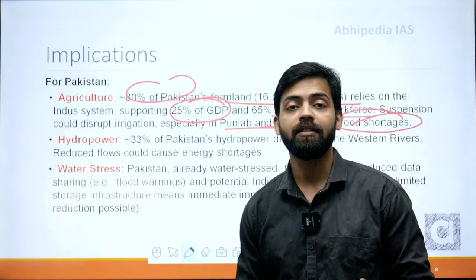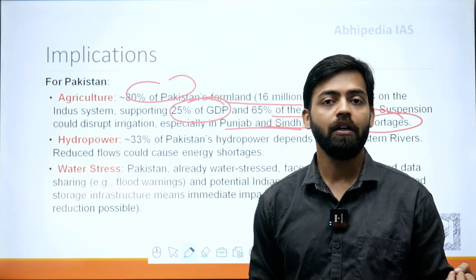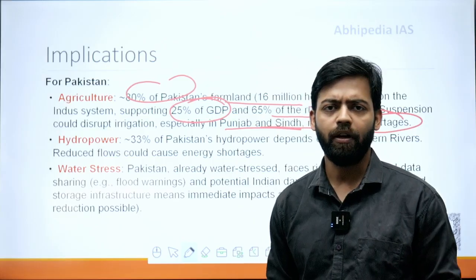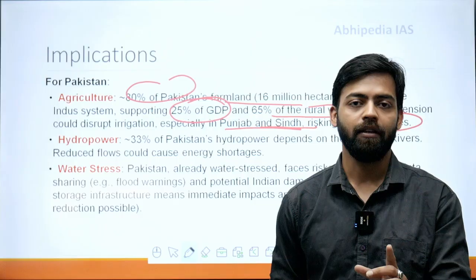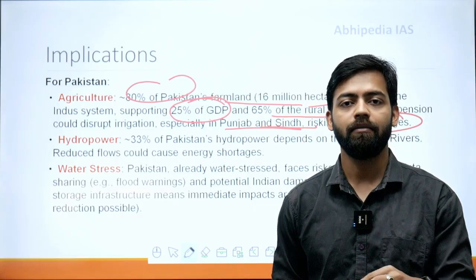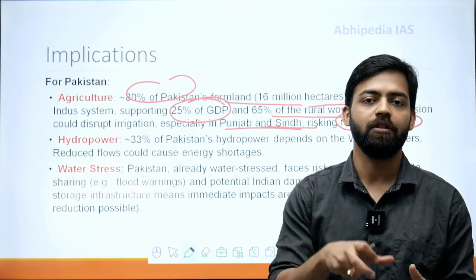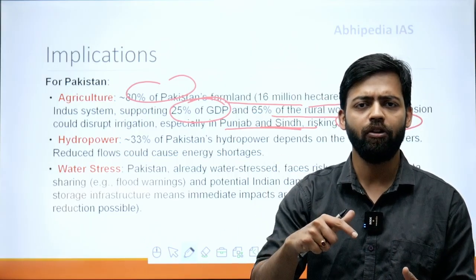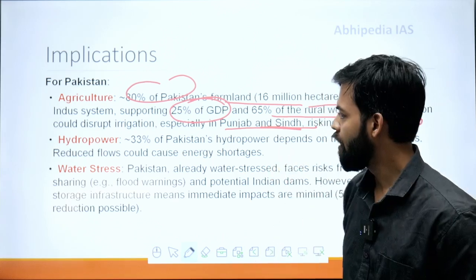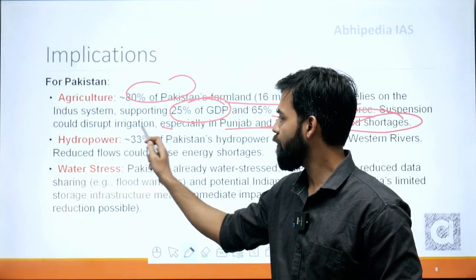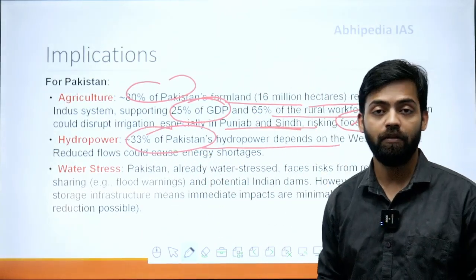And that's why Pakistan is continuously saying: release the water, don't suspend the Indus Water Treaty, otherwise we will go to the ICJ or the Permanent Court of Arbitration, we will go to the UN. But we are continuously saying that this is a bilateral treaty, and only India and Pakistan both have to carry forward this treaty. No third party can mediate on this treaty. For example, the US was trying to mediate on the Indus Water Treaty, but we said this is a bilateral treaty, we will resolve the issue. In a similar manner, for hydropower potential, 33% of Pakistan's hydropower depends upon the western rivers, that is